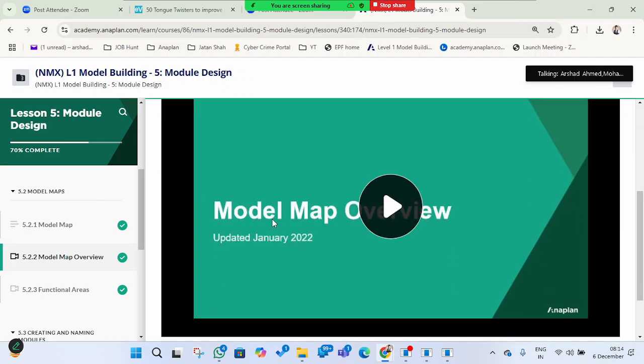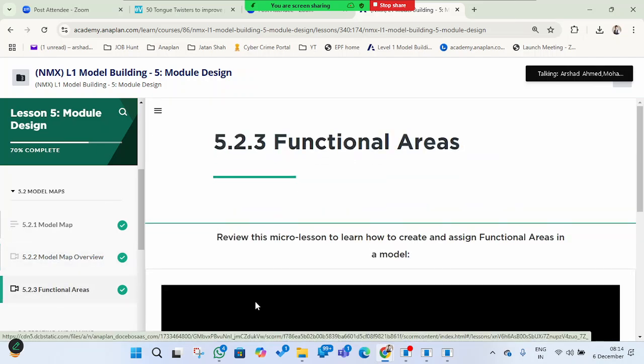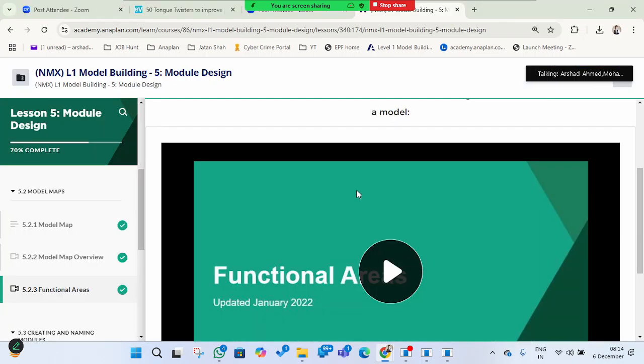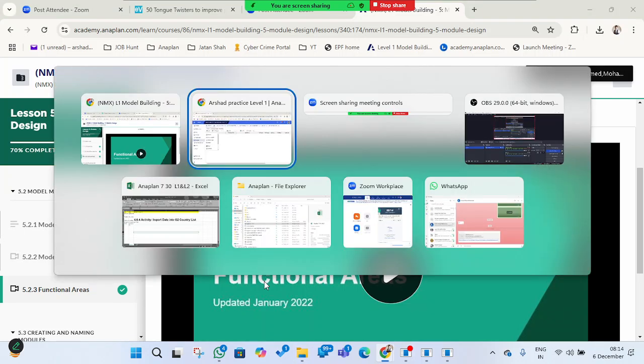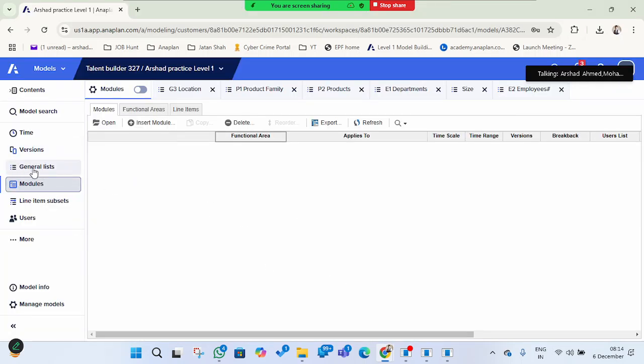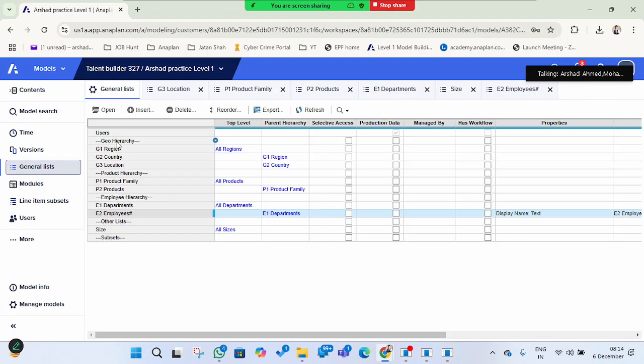You can go through it when you study functional areas. Functional areas are something I mentioned: we create different modules in a model, and these functional areas help us categorize them into certain categories. For example, here we have geo hierarchy.